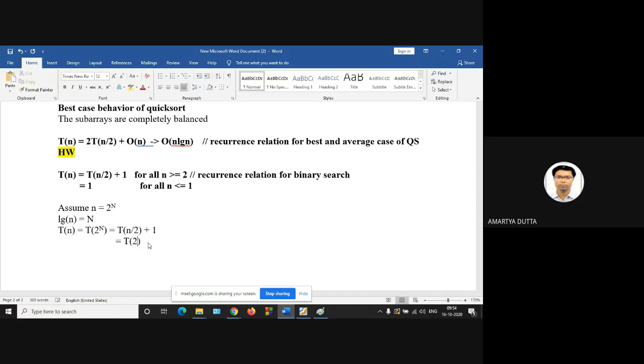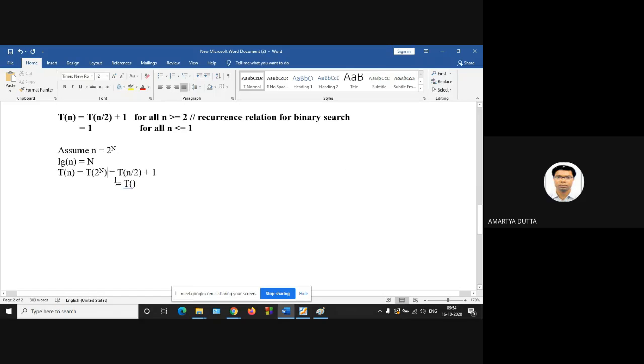So n by 2, what will be the value? Any idea? 2 to the power N minus 1. Yes, 2 to the power capital N minus 1. So T of 2 to the power N minus 1 plus 1.